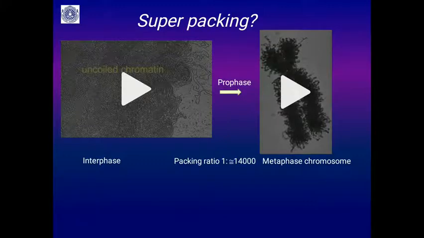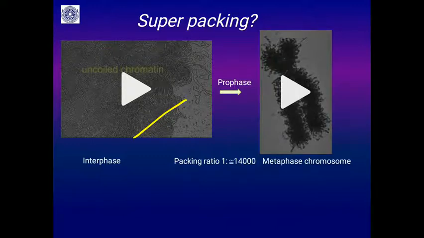So, what is mitosis all about? In mitosis there is a super packing of chromosomes. This is interphase chromatin, ultra thin, spread all over the nucleoplasm.